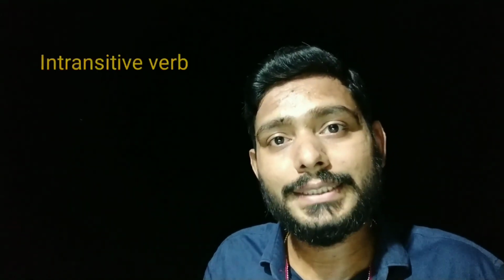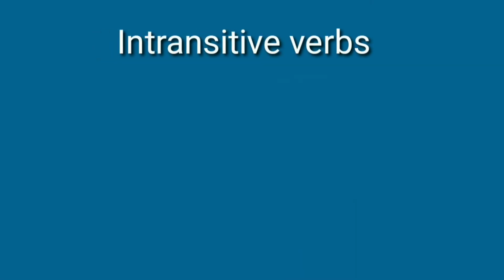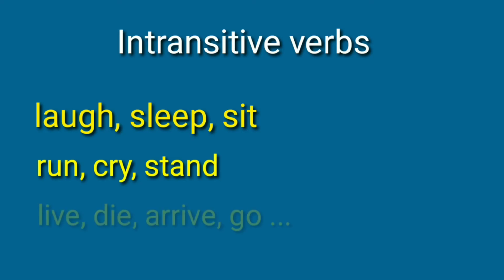Now let's see what an intransitive verb is. Intransitive means verbs that do not take any object. Some examples we can see here. Here are some of the verbs that do not take any object. Examples like laugh, sleep, sit, run, cry, stand, live, die, arrive, go, etc. So these are some of the intransitive verbs that normally don't follow any object.